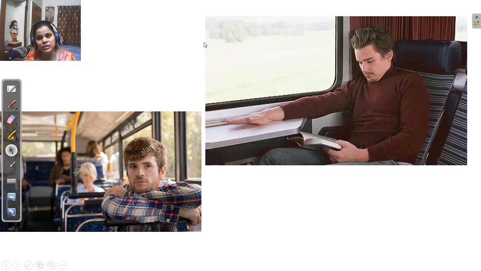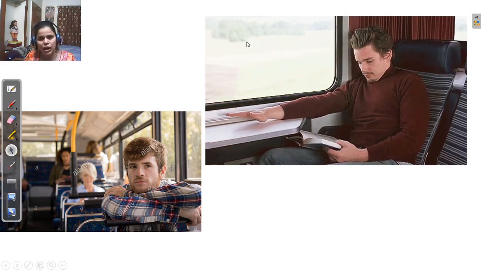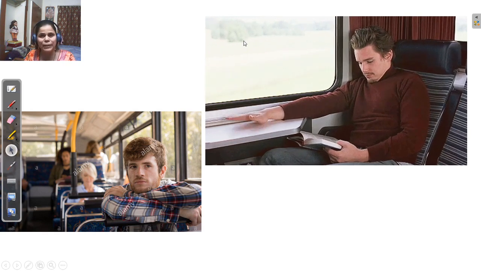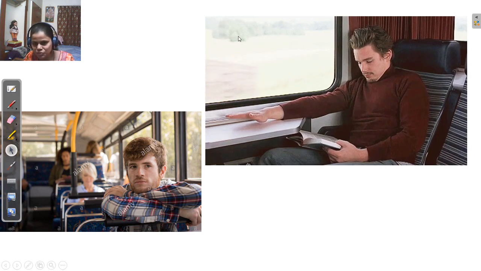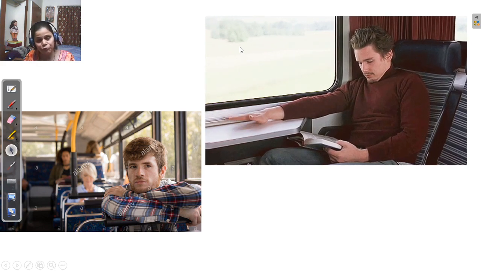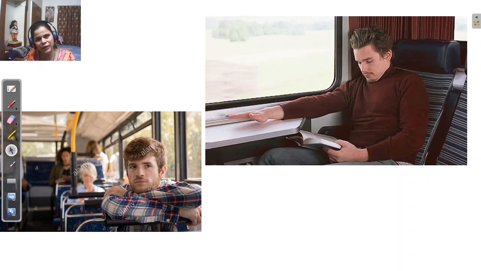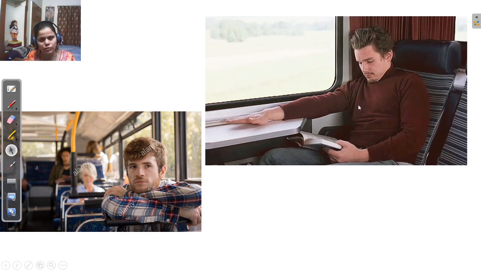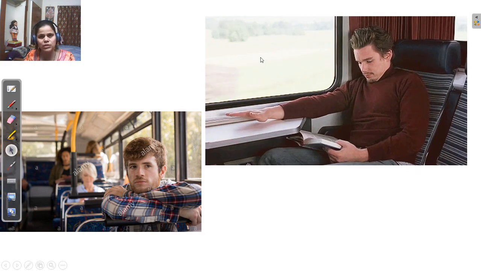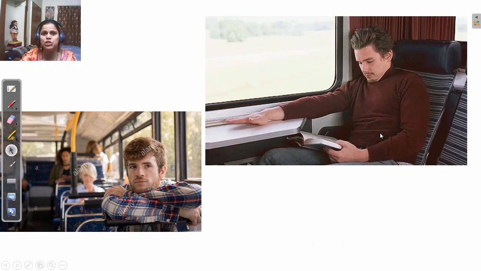But if we consider the reference point to be the trees or buildings that you can see in this picture, or any electric poles, then with respect to that reference point, this man is in motion, because with respect to these objects outside the bus, this person changes position.